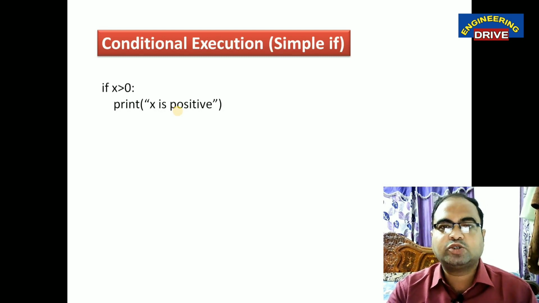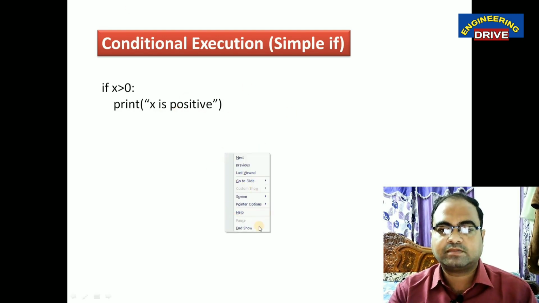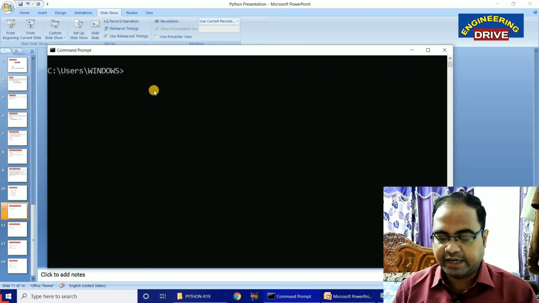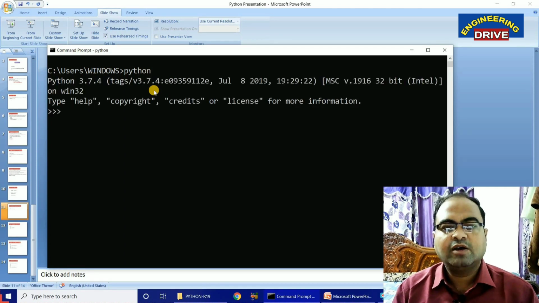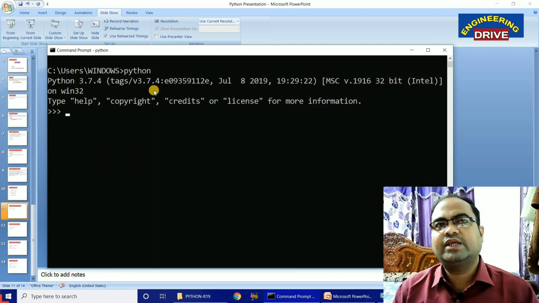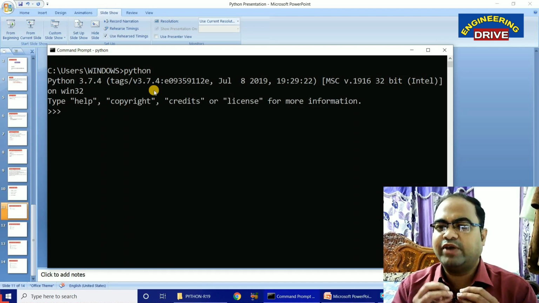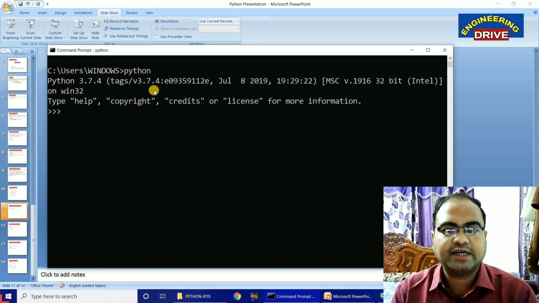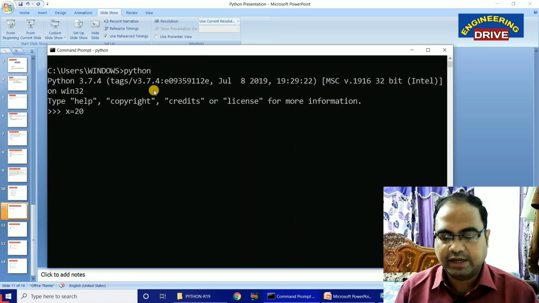Let me show you with one example program how our simple if will work. Go to the editor and we need to activate our Python editor now. Okay, it is activated. Now for example, I want to find out whether the first number is greater than the second number or not. So let us take one variable x and give the value 20. Next I take the variable y and give the value 10.